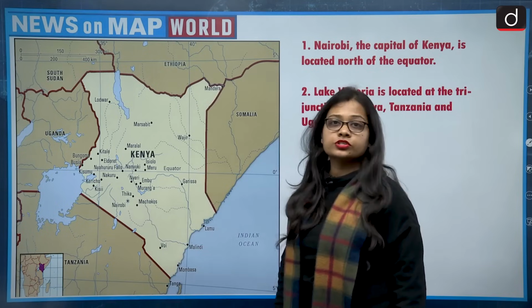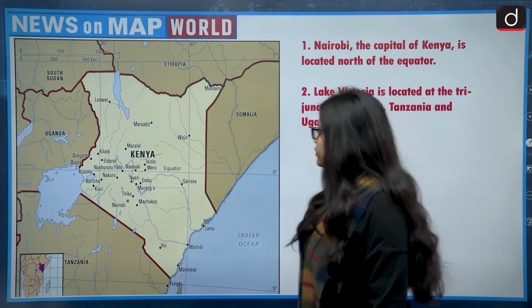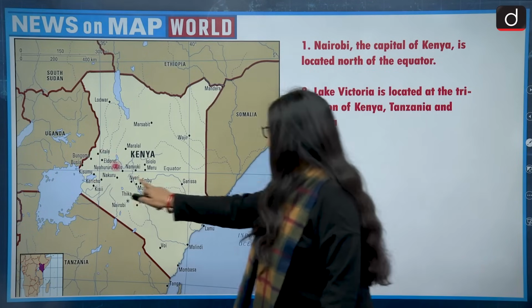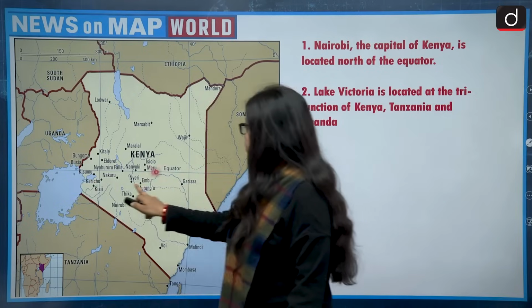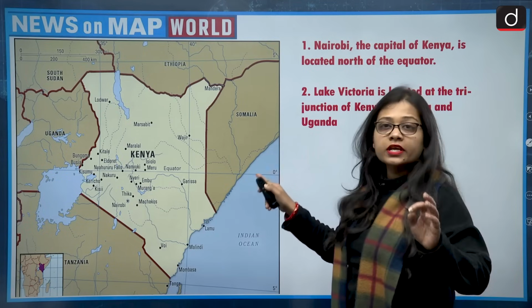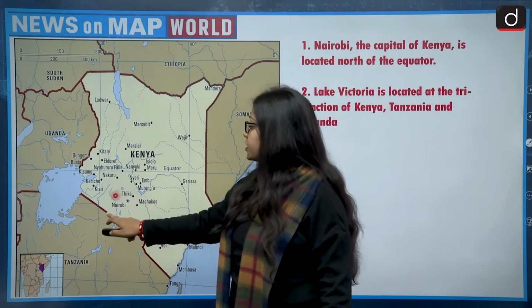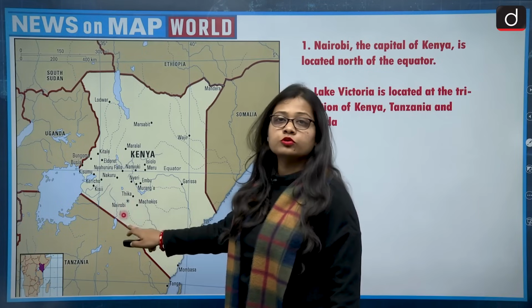It has a long coastline, and the capital of Kenya is Nairobi. If we look at the map, this line which you are able to see is the location of the equator, and very clearly it is visible that Nairobi, the capital of Kenya, is located much south of the equator.